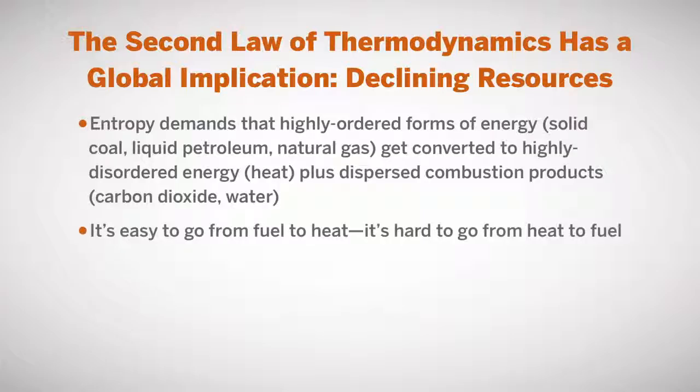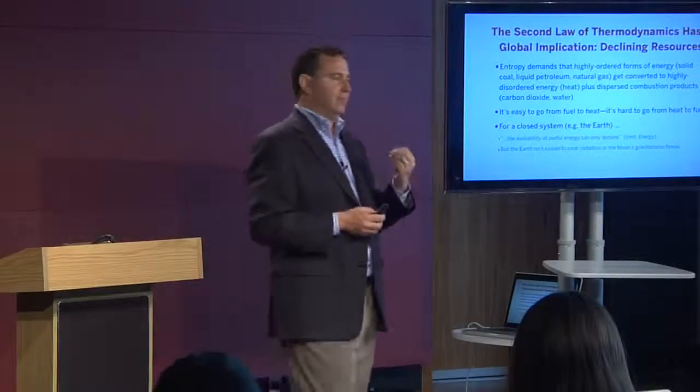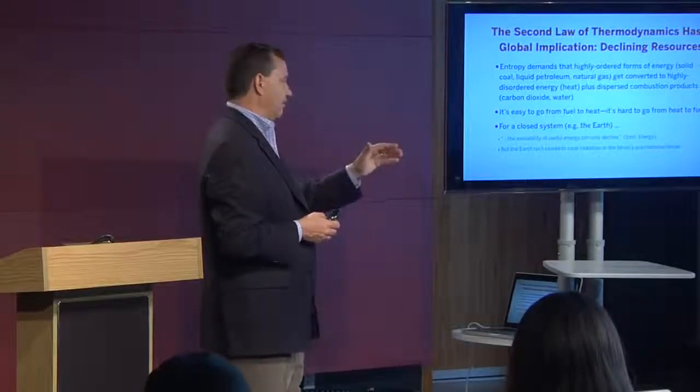It's easy to go from fuel to heat. It's really hard to go from heat to fuel. I could burn a lump of coal and fill this room with smoke, but it's really hard to take that smoke and make fuel. So the second law of thermodynamics gives us a direction in our processes or our conversions, and it gives us losses. And it's hard to reverse those losses. What this means globally is that thermodynamics has determined that our resources will decline. We can go from reserves of oil and gas and coal to heat and end uses, but it's really hard to go the other way around. In fact, the main conclusion is that the availability of useful forms of energy can only decline.